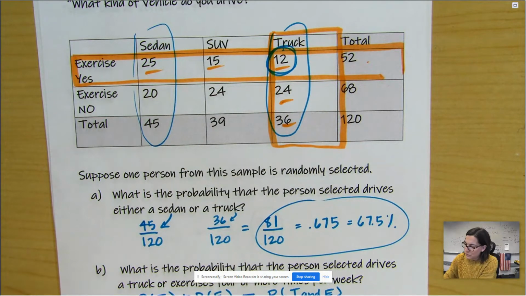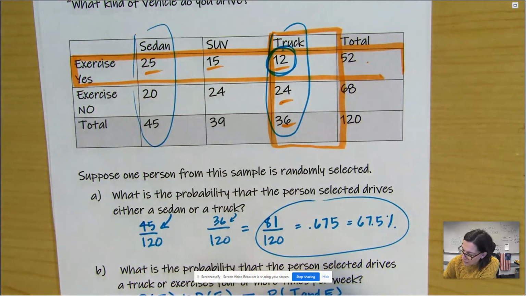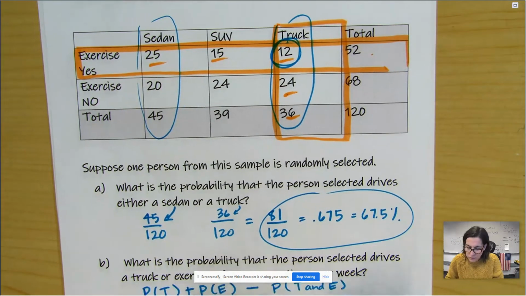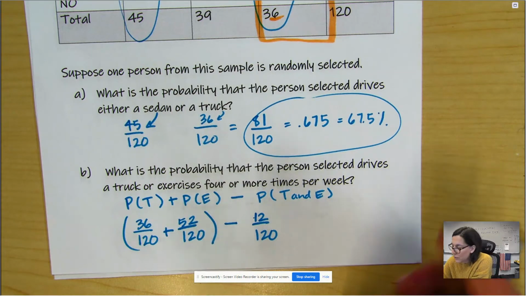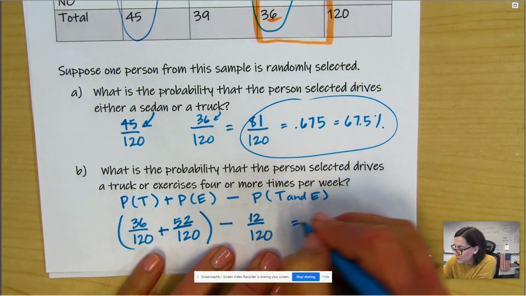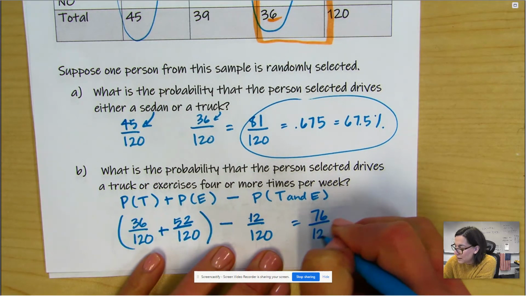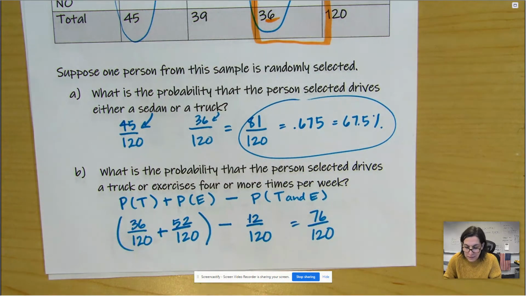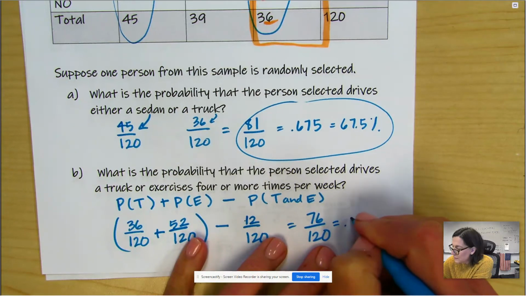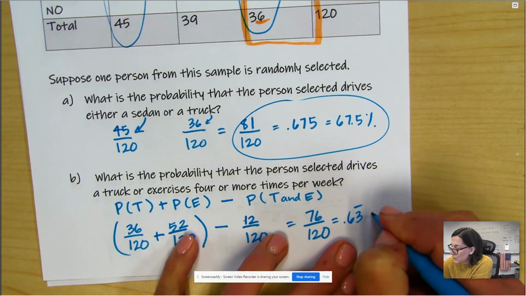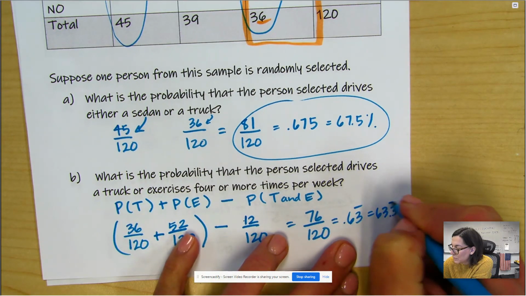So basically we need to take the total minus the 12. Okay. And that's what this formula is saying. So minus the 12 out of 120. So that's the 36 plus 52 is 88 out of 120, but subtract the 12. And I believe this is the exact way it was asked on that last test. Okay. You could have also made a Venn diagram to help make sense of that as well. 76 out of 120. And as a decimal, 0.63 or 63.3%.